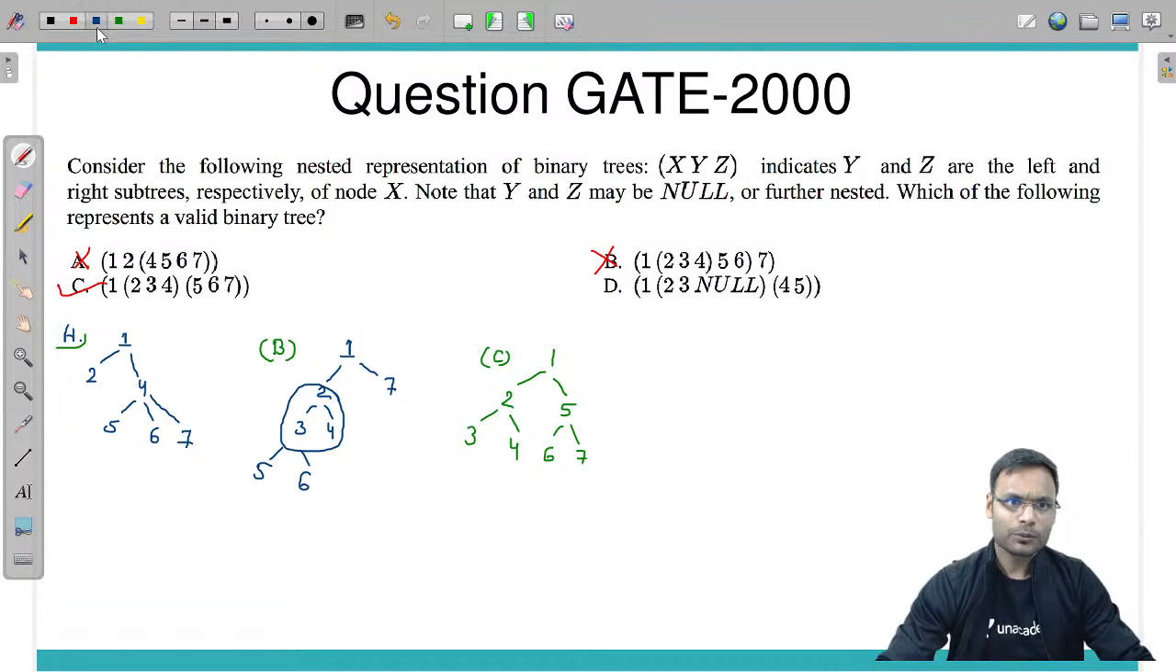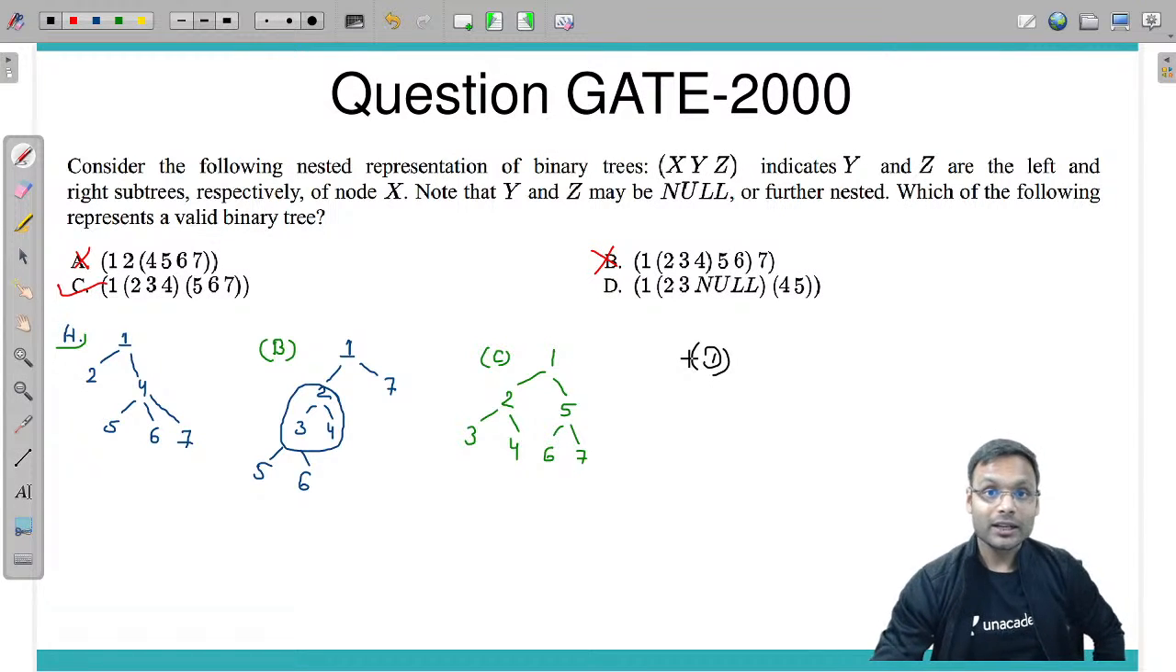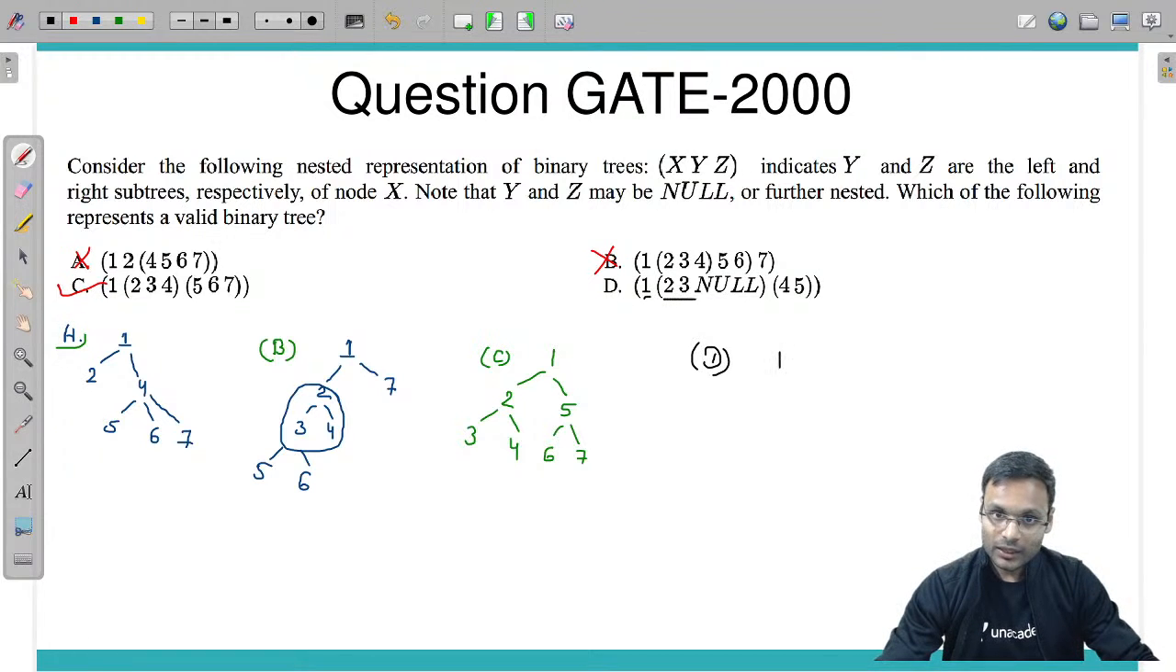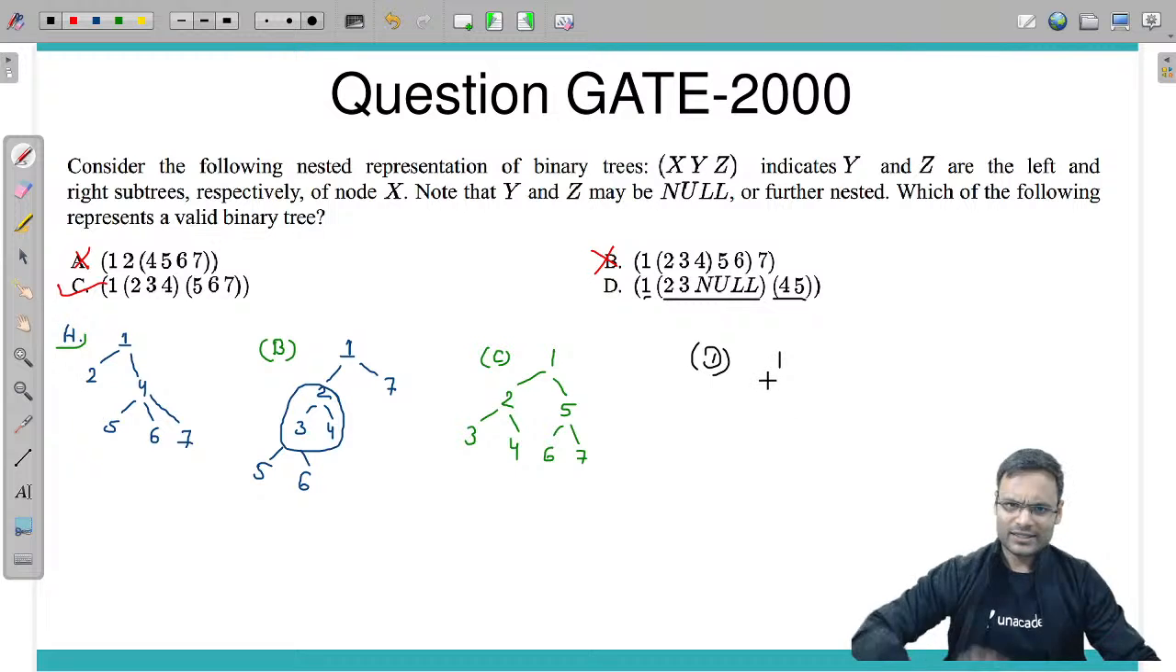We will check out for option D also. Until we check it out, we will not declare that C option is correct only. Okay, for option D, it is root. Second quantity is left subtree, third quantity right subtree. Okay, till now things are fine.